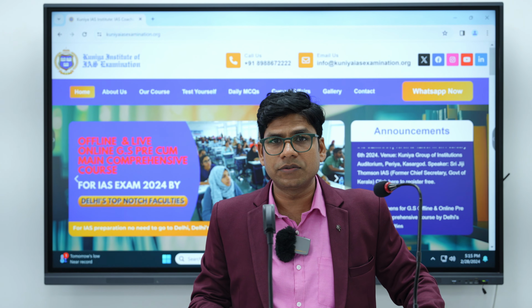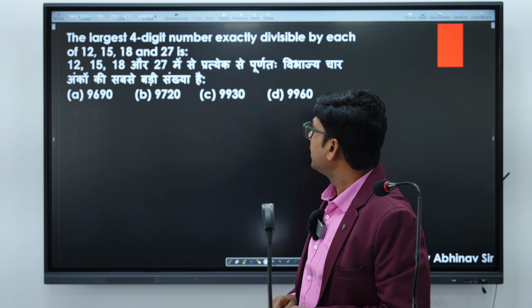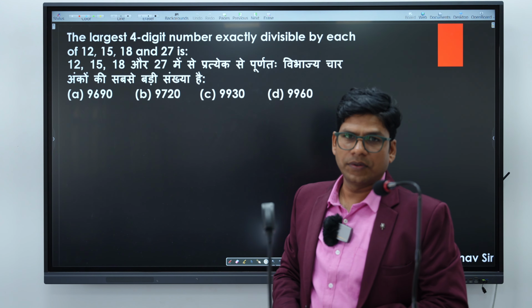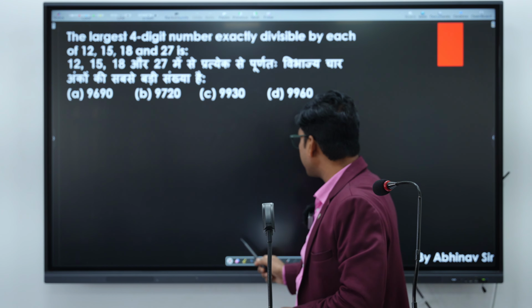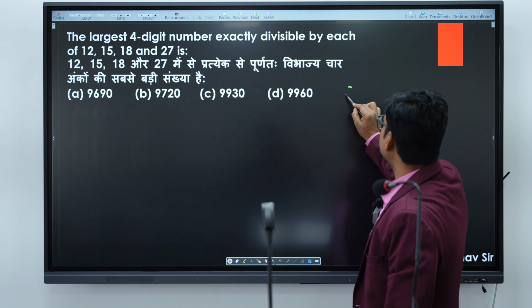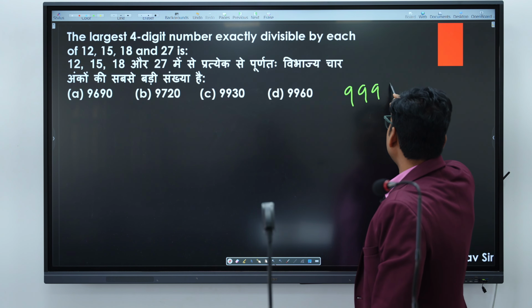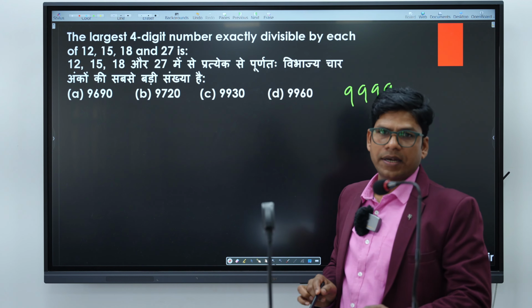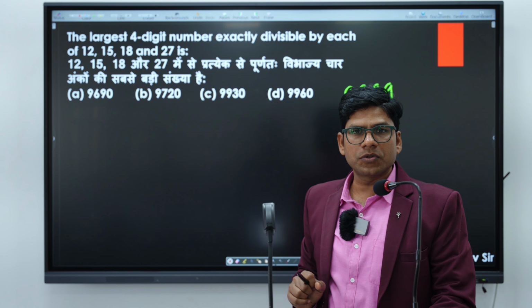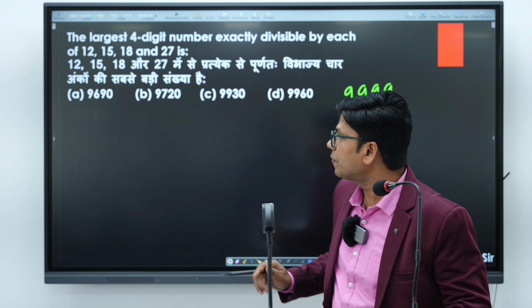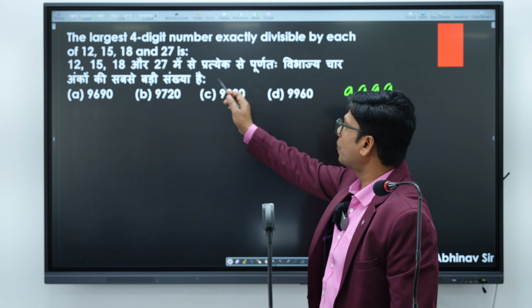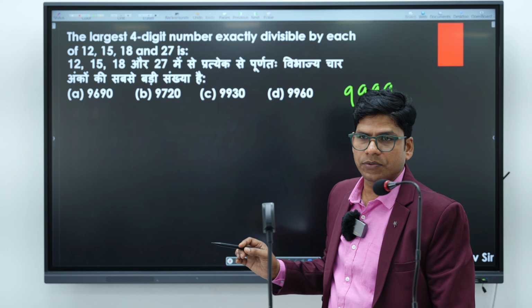The question is: the largest 4-digit number that is exactly divisible by 12, 15, 18 and 27. Do you know what the largest 4-digit number is? It is 9999. If you solve this question through the basic method, you have to take the LCM of these four numbers, 12, 15, 18 and 27.